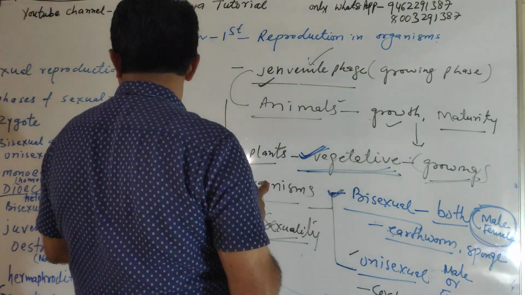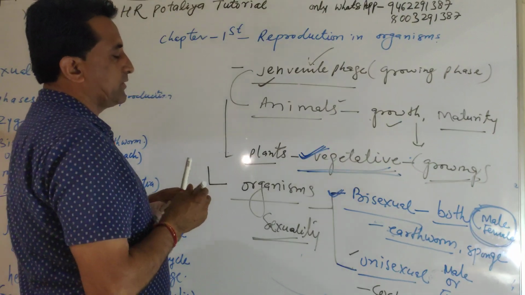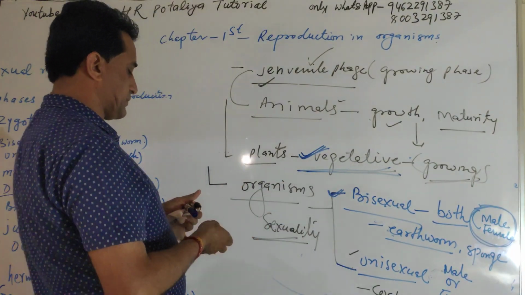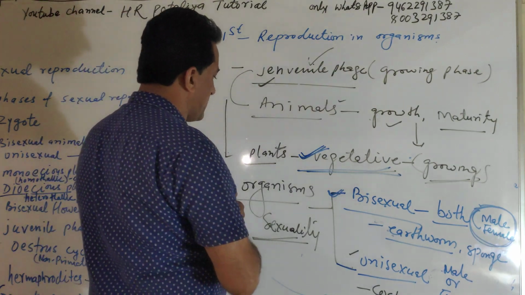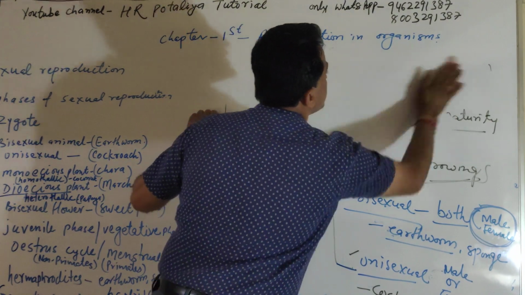After that we have one more thing. On the basis of sexuality, the first part is bisexual and the second part is unisexual. Now we will discuss two more terms.